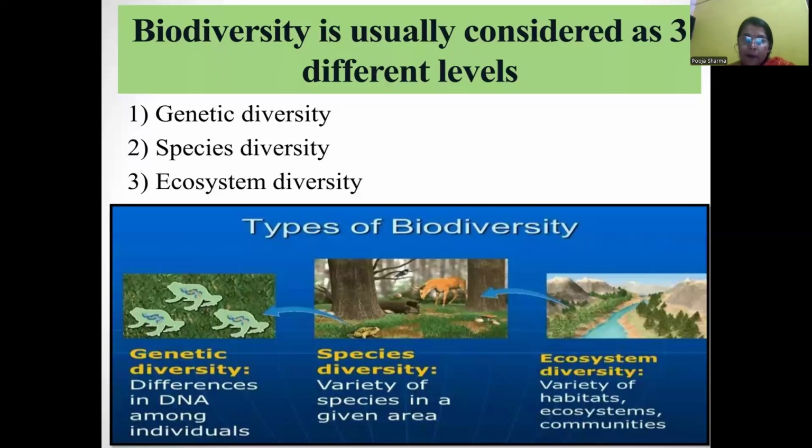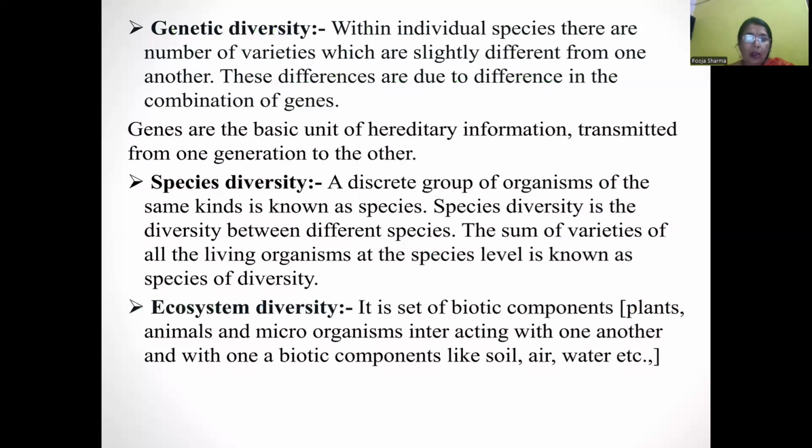Species biodiversity. A discrete group of organisms of the same kind is known as a species. Species diversity is the diversity between the different species. The sum of varieties of all living organisms at the species level is known as species diversity.